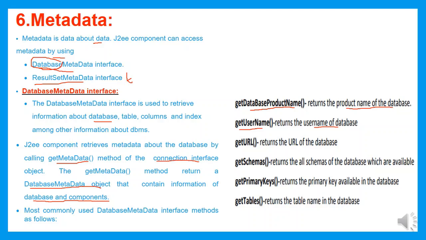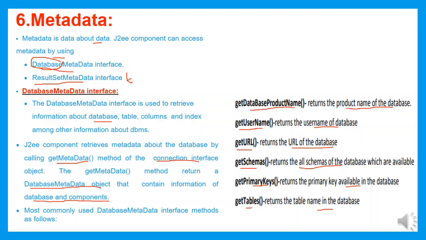getURL is a method which is going to return the URL of the database, where exactly the database has been located. The getSchema method is going to return all schemas of the database which are available. getPrimaryKeys is a method which is going to return the primary keys available in the database. getTables is a method which is going to return all the table names which are available in the database.